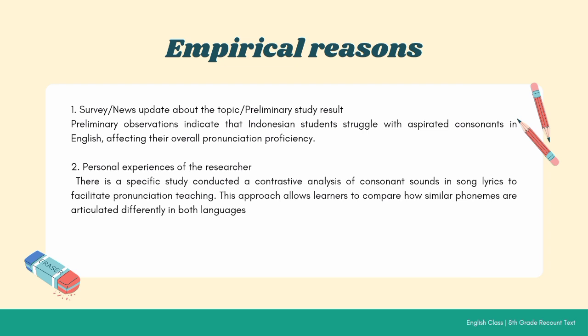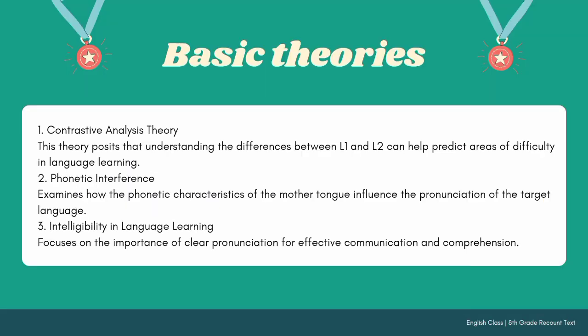So the next is empirical reason. The first is a survey or news update about the topic, or preliminary study results. The second is personal experience of the researcher. So the next is basic theories.